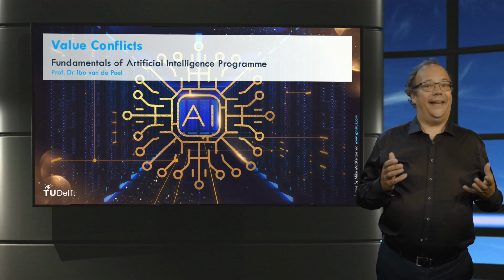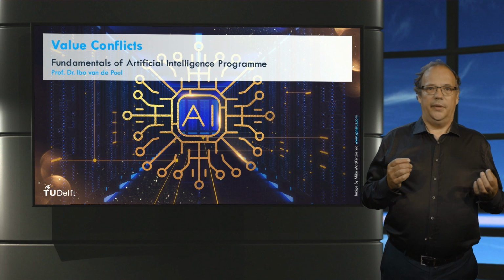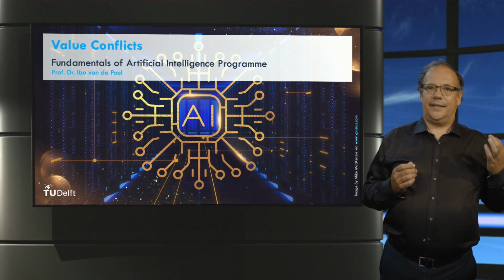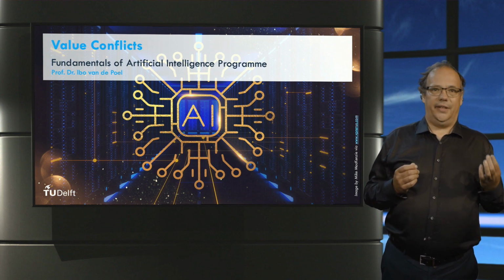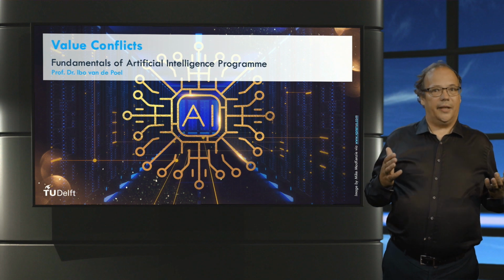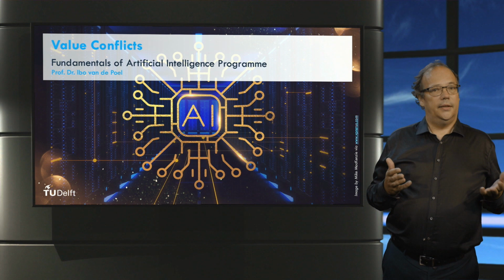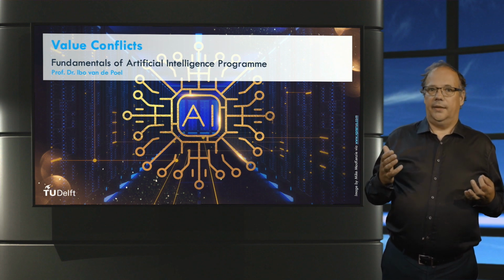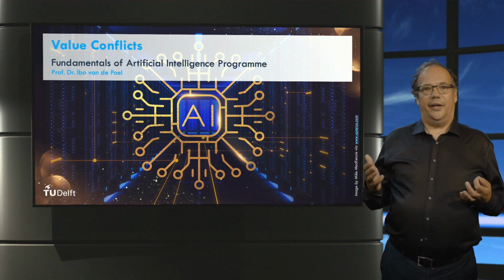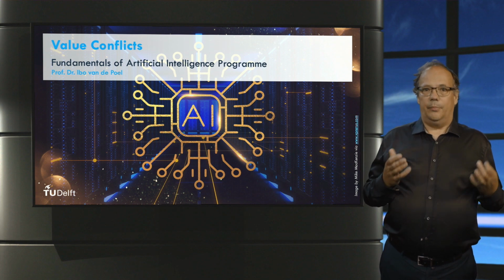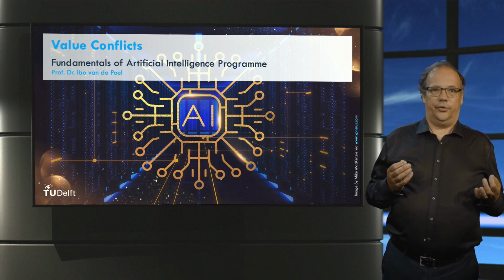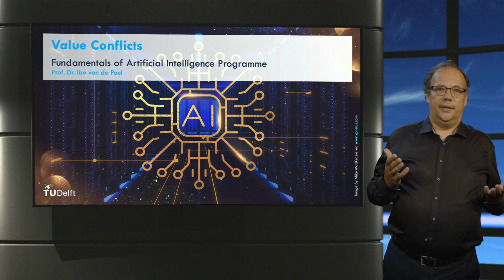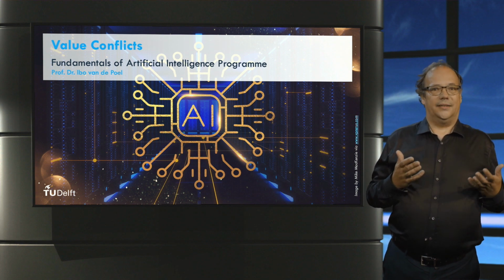When we design AI systems, they often need to meet different requirements that cannot be all fully met simultaneously. Some of the requirements may be related to values like fairness, security, privacy, performance, and sustainability. Typically, we cannot optimize all these values at the same time. We must accept so-called trade-offs.